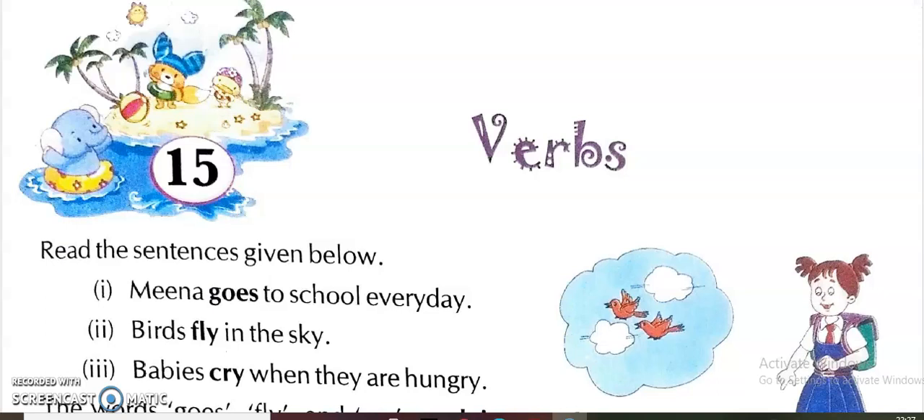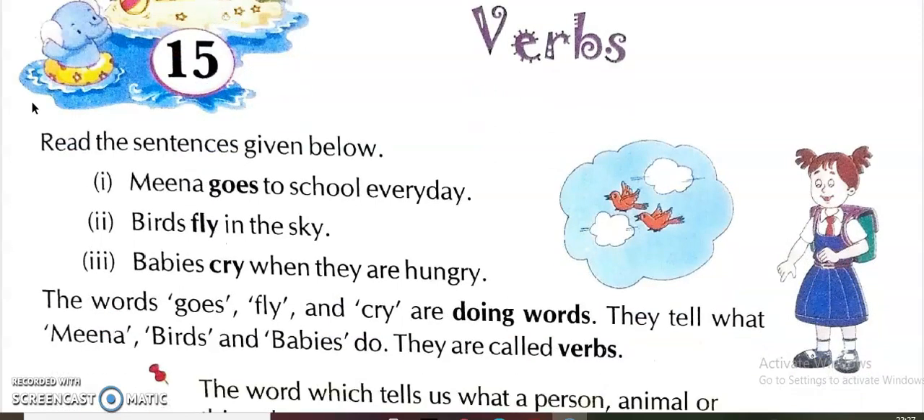In grammar we had completed till chapter number 14 and now we are going to start the new chapter, chapter 15, verbs. All of you know what the meaning of verb is. Verb means doing words, that we had done before also. Read the sentences given below.